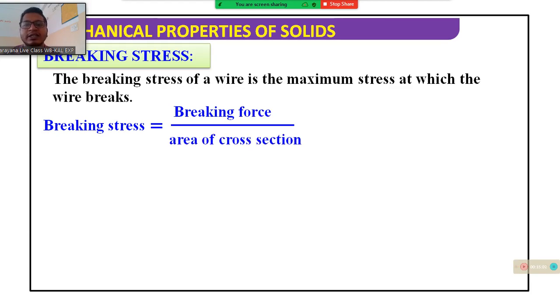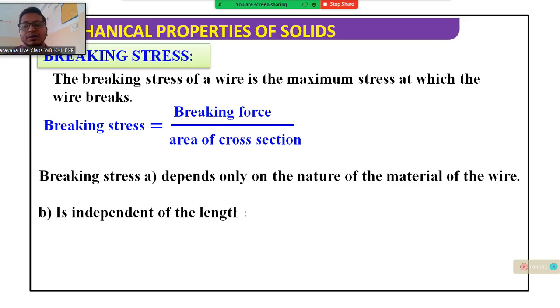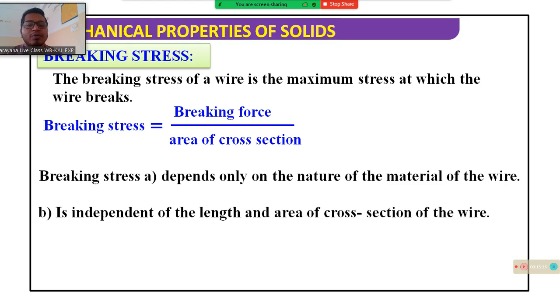Stress is force by area, and breaking stress will be breaking force by area of cross section. Breaking stress depends only on the nature of the material of the wire. Second, it is independent of the length and cross section of the wire.